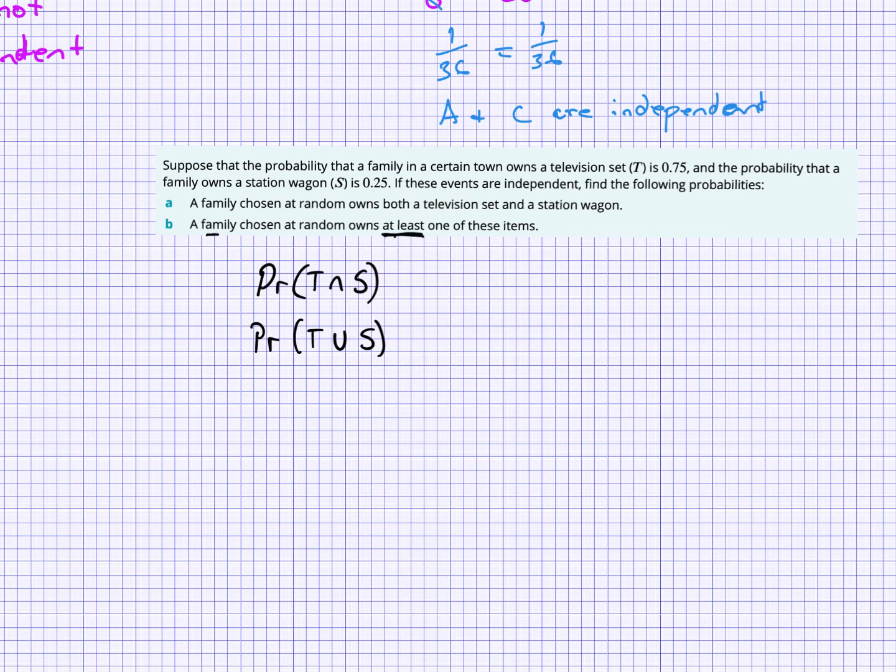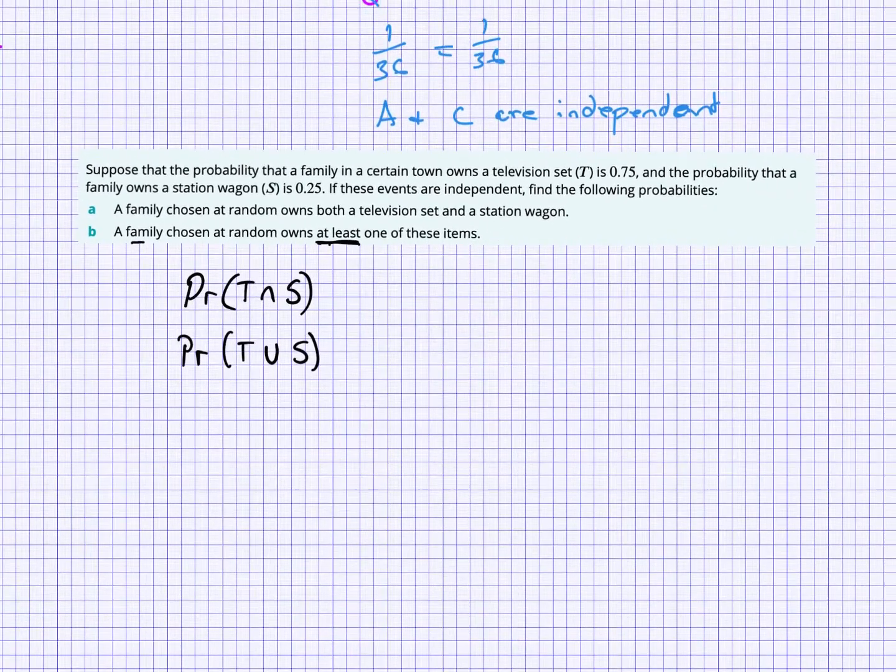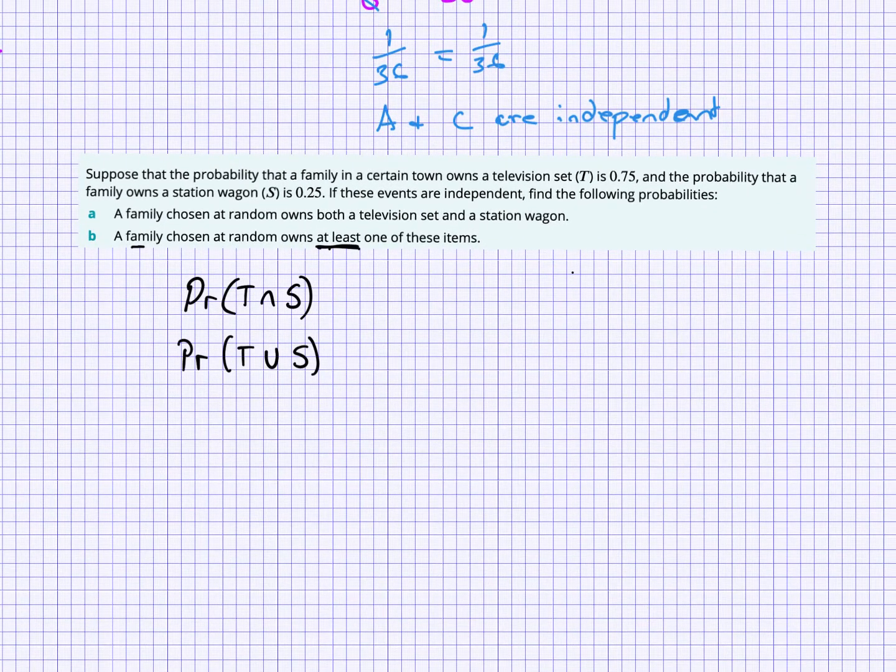Now, we remember from our independence test that P(T intersection S) equals P(T) multiplied by P(S), and we are able to use this because they told us the events are independent. So all I have to do is multiply T times S, and I get my intersection.